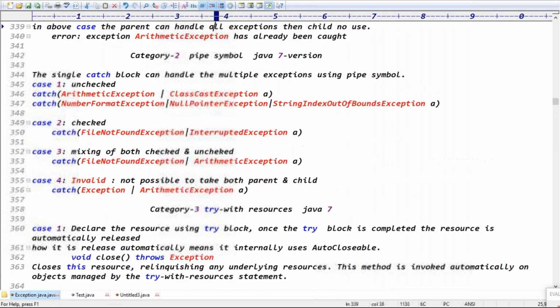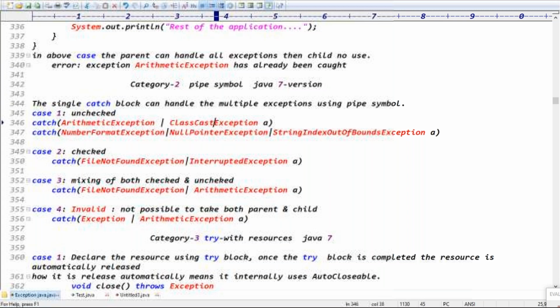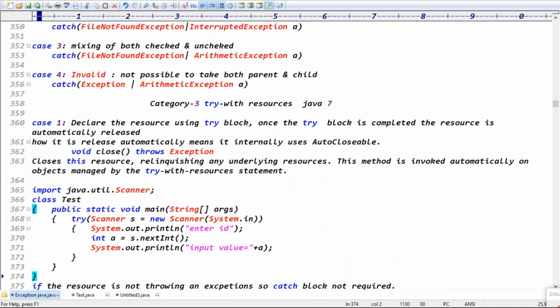Try with pipe symbol, right? Using the pipe symbol, we can handle multiple exceptions: two exceptions, three exceptions, like that. And category 3 is the try with resources concept, guys.